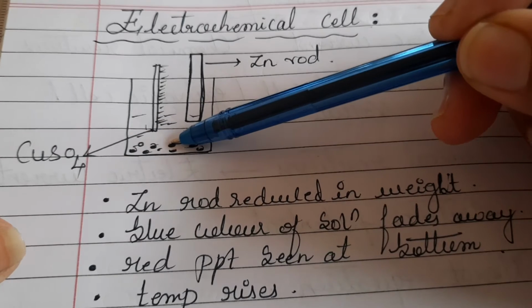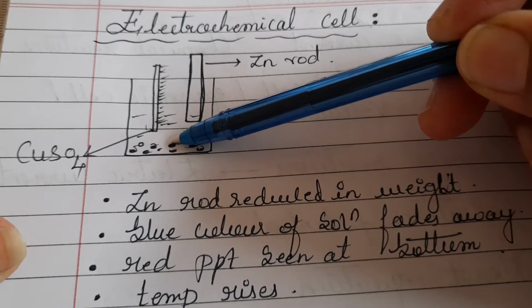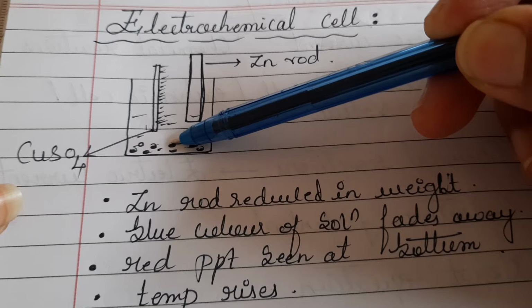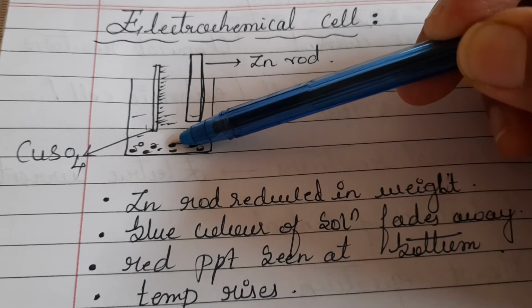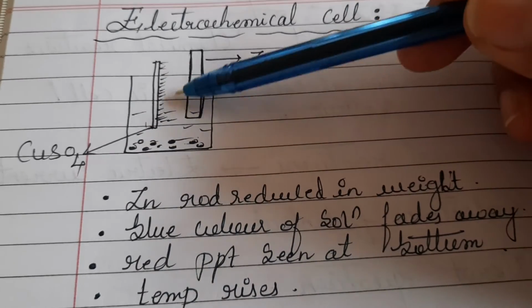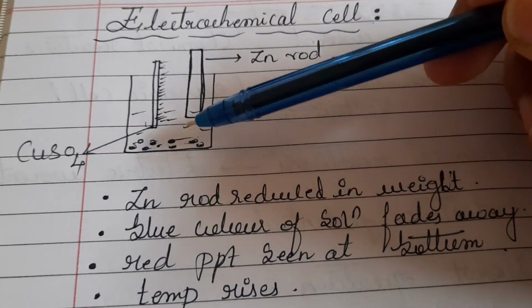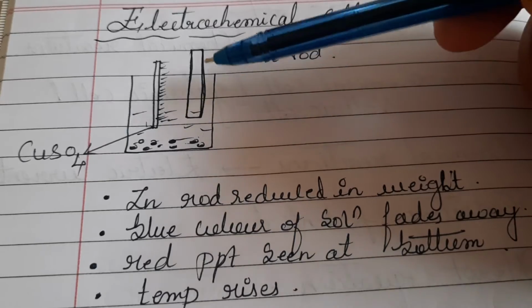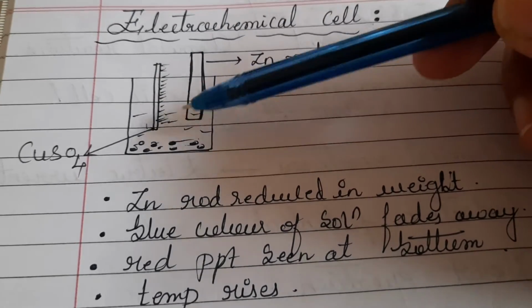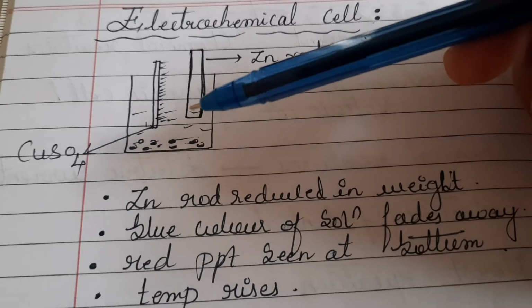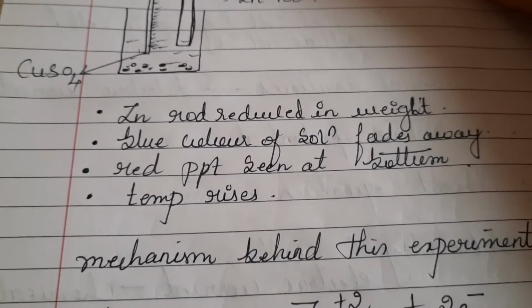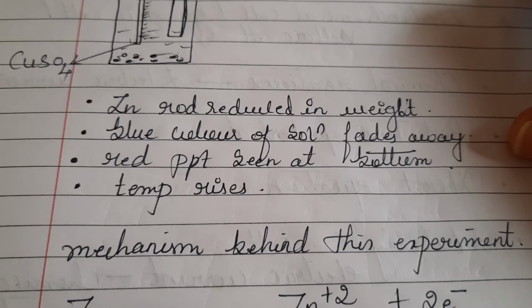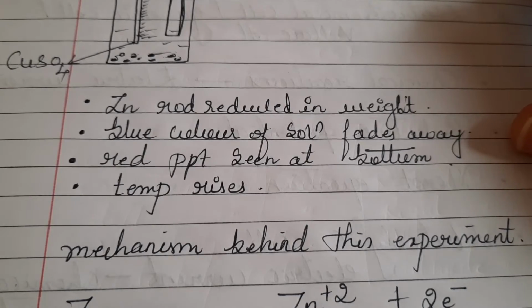This copper sulfate solution is generally blue in color. Copper being a d-block transition element possesses color. This is very simple, quite easy to understand. Now I have dipped one zinc rod inside this solution. I will keep it for some time at room temperature, standard temperature, NTP, normal temperature and pressure.